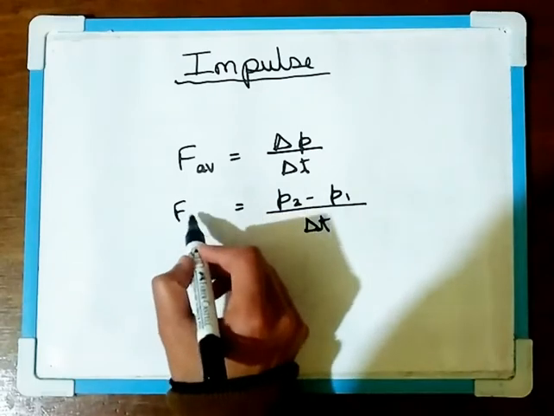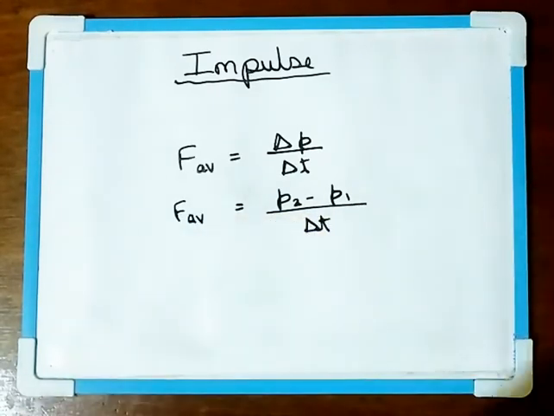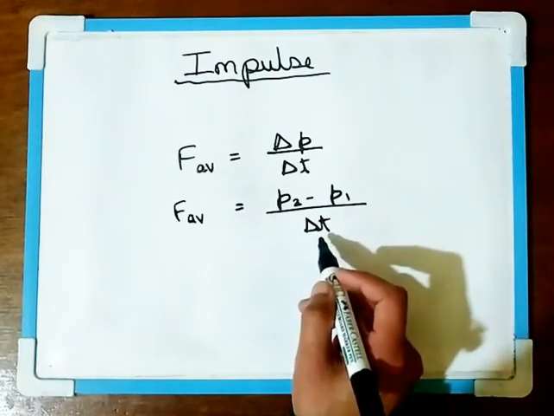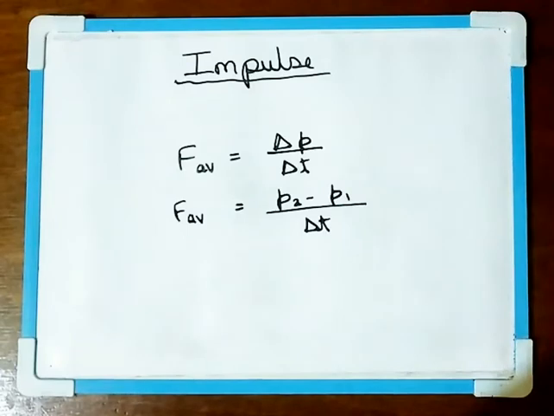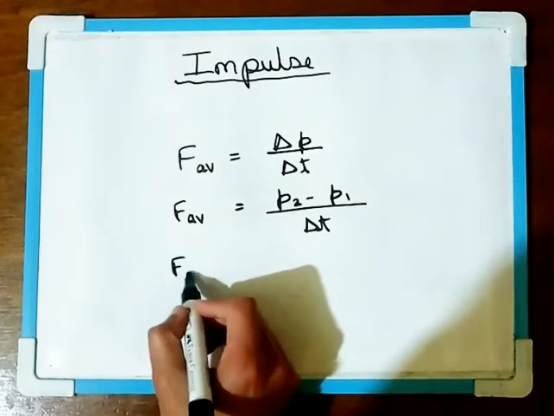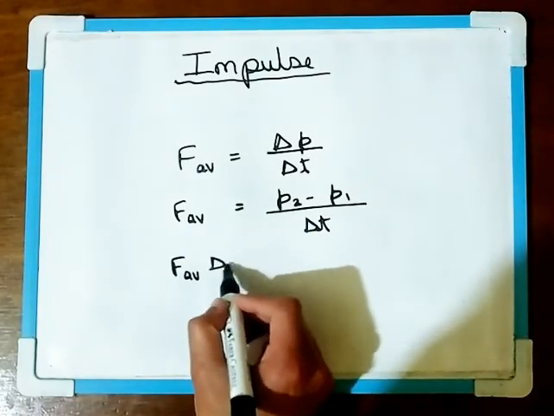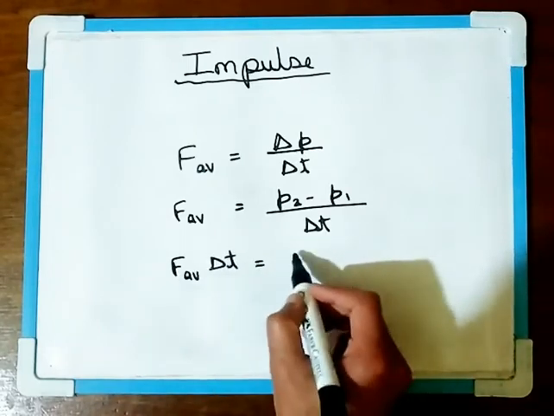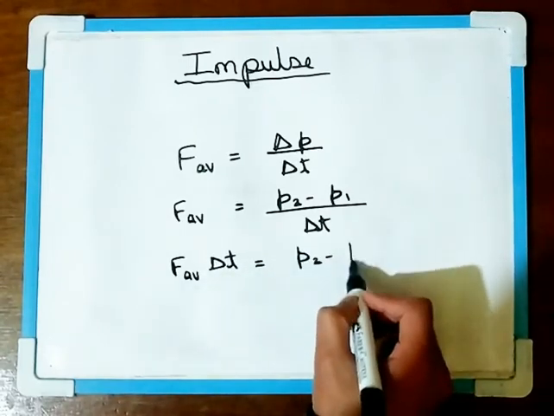So here we have FAV is equal to P2 minus P1 divided by delta T, and this delta T is very small. It's the time of impact between the bat and the ball. So if we multiply this, FAV into delta T, we'll get P2 minus P1.